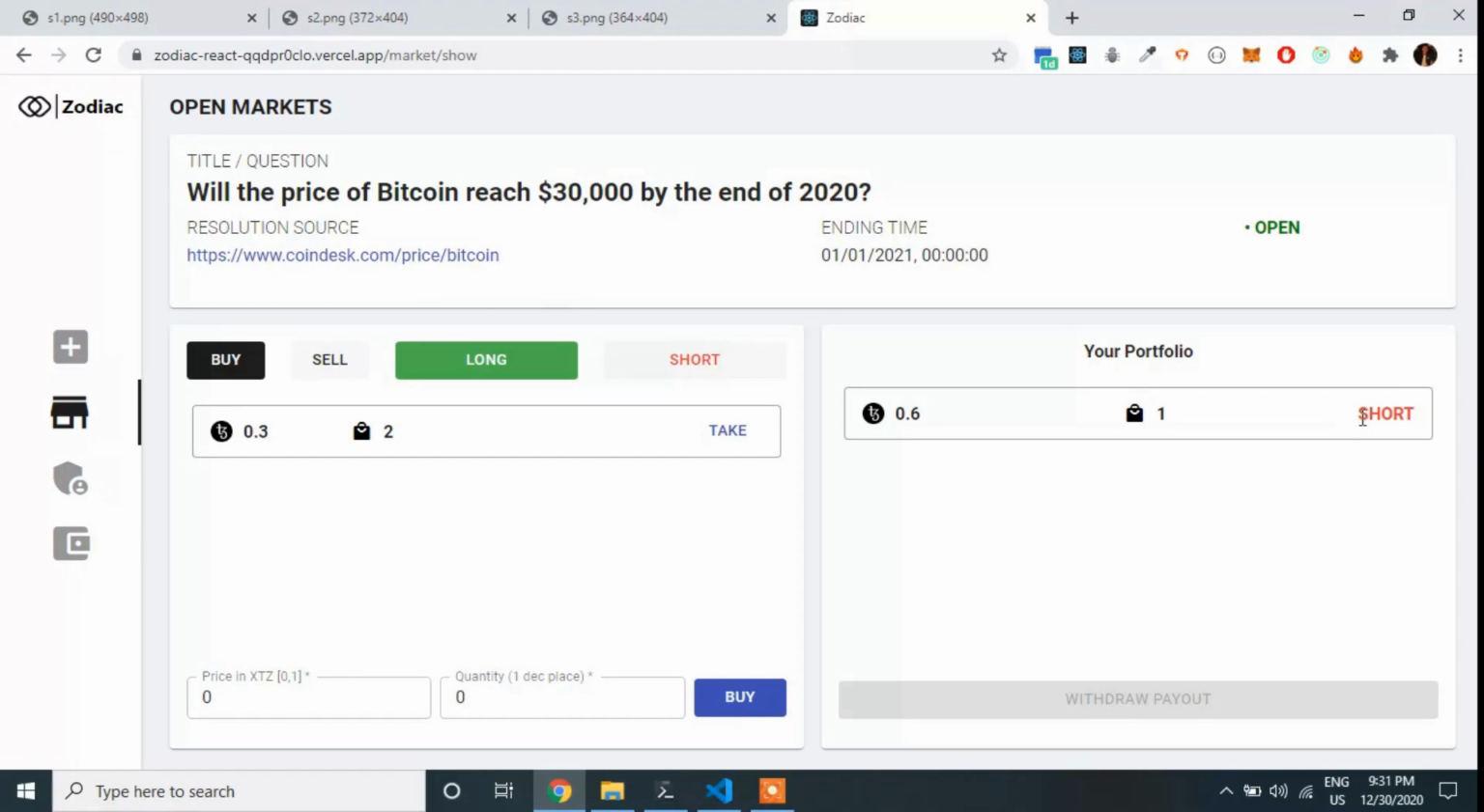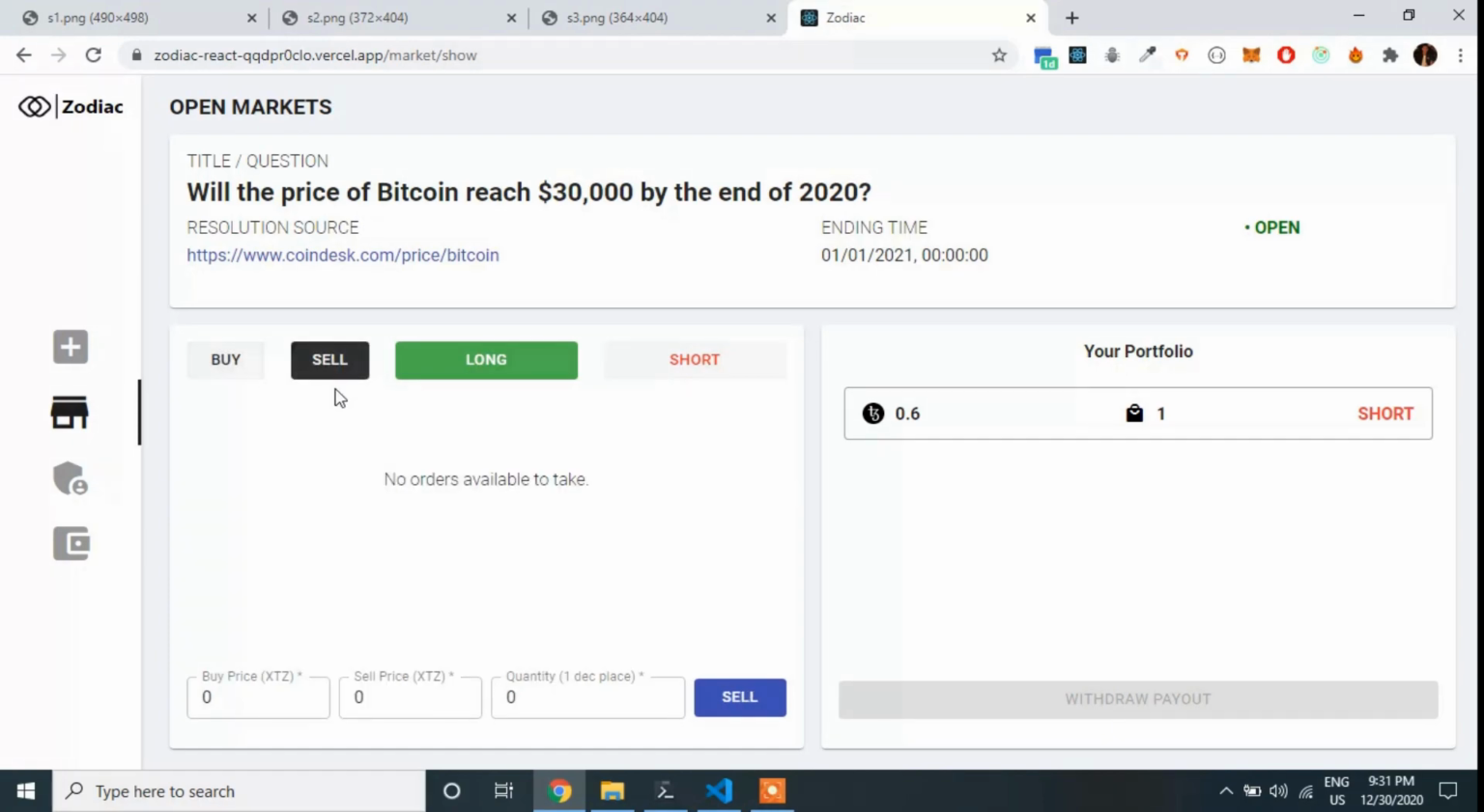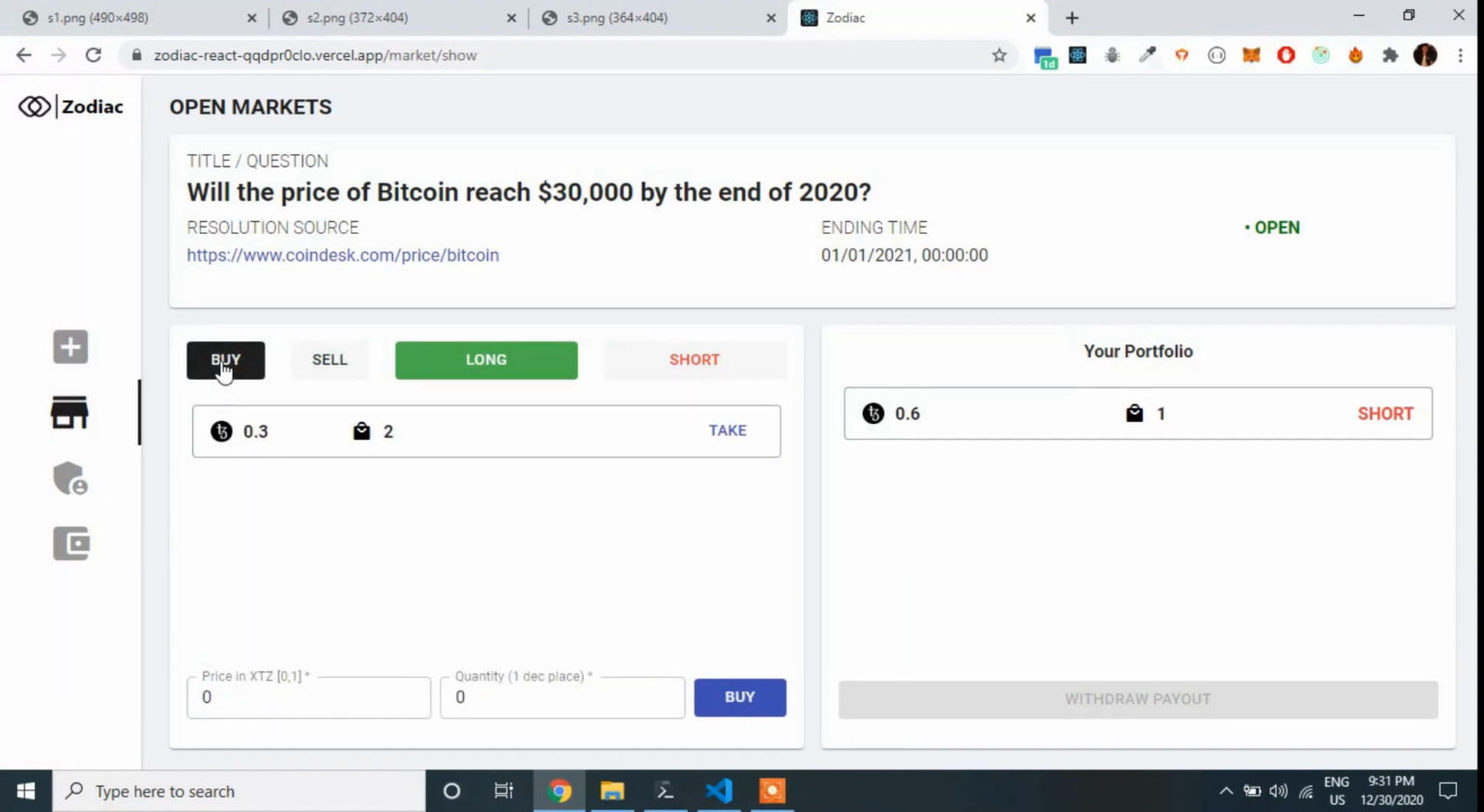Now as we can see, we now have a share on a portfolio, which is of a 60% chance of Bitcoin not reaching 30,000 by the end of 2020. So in this way we can buy shares, and in a similar way we can sell shares, but right now we don't have any available orders, so I won't be showing that.